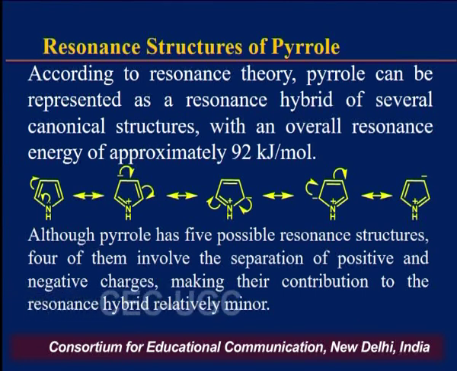You will see these 5 resonating structures in case of pyrrole, and you will also see that there is a positive charge on the nitrogen atom and a negative charge on each of the carbon atoms. This means there are positive and negative charge separations involved in these resonating structures, and when there are positive and negative charge separations in a molecule, the overall stability of that molecule decreases.